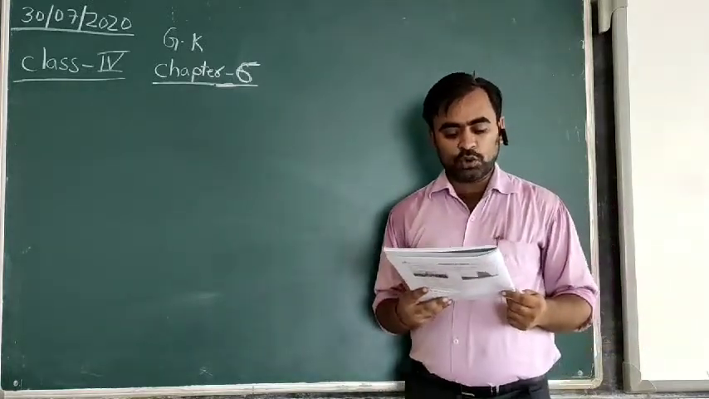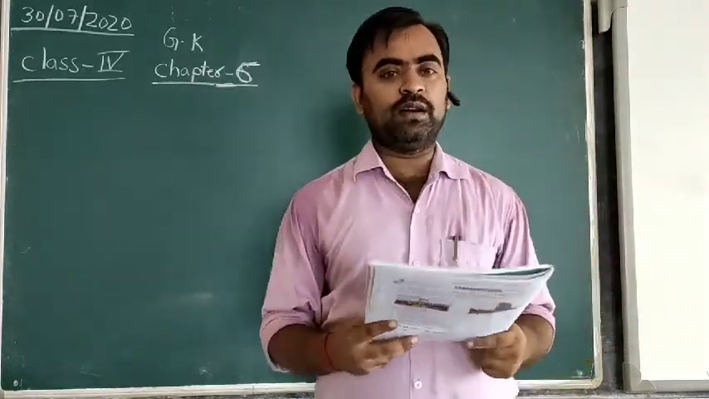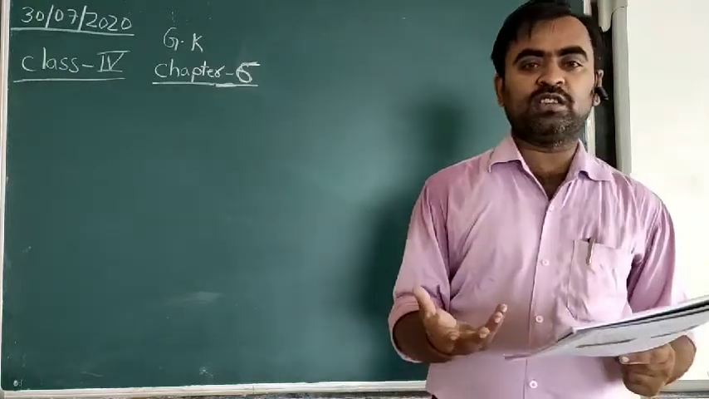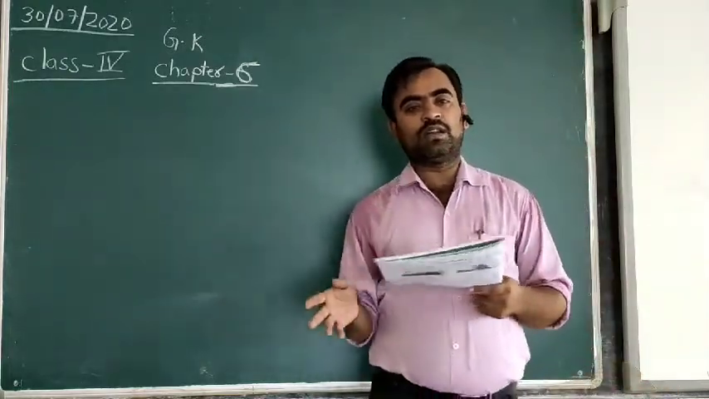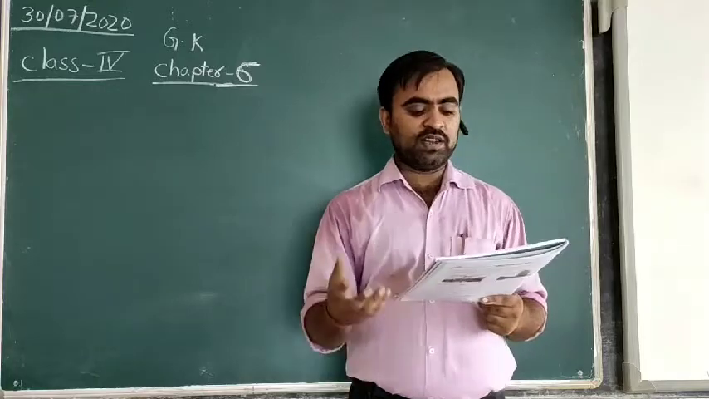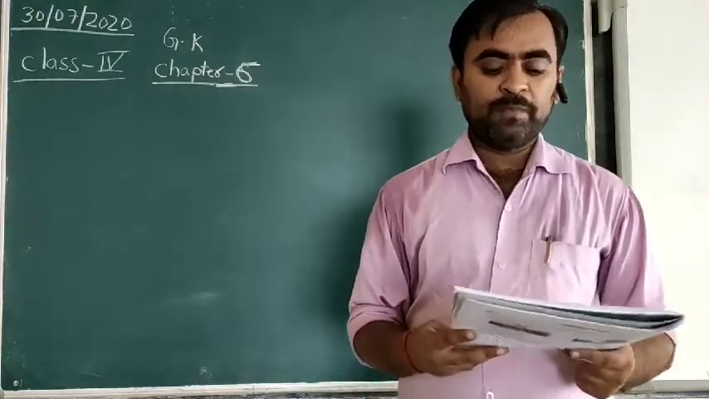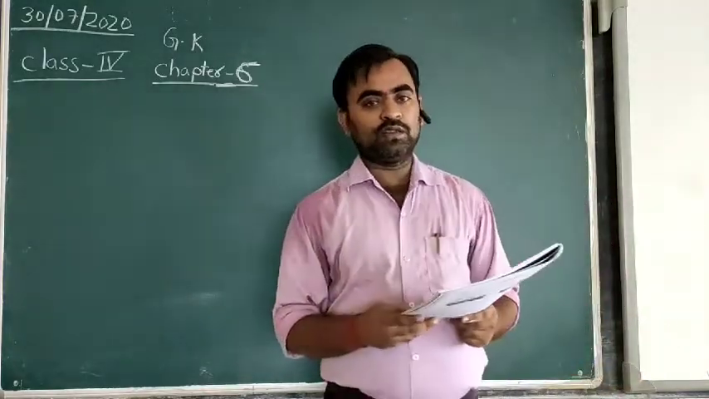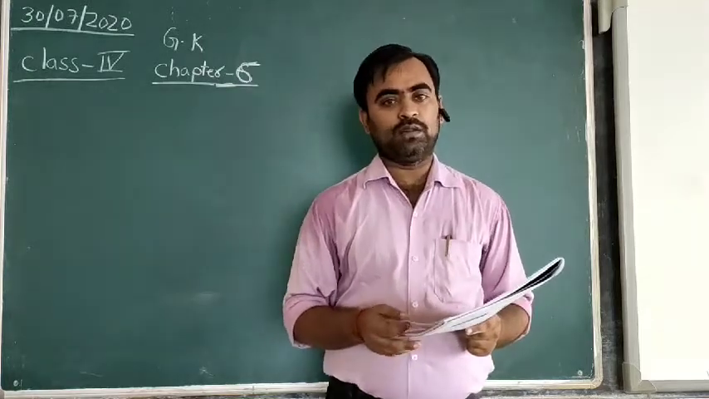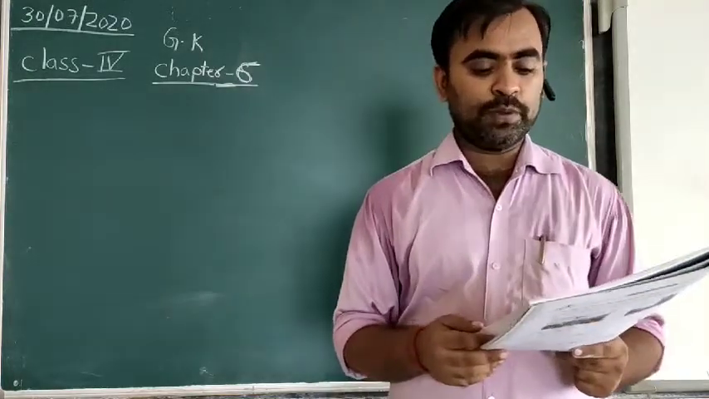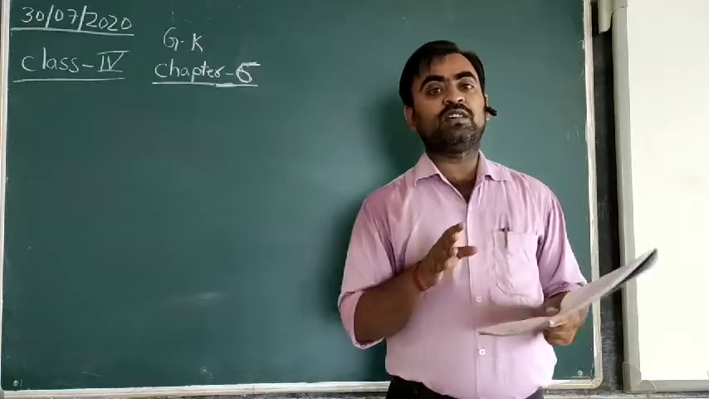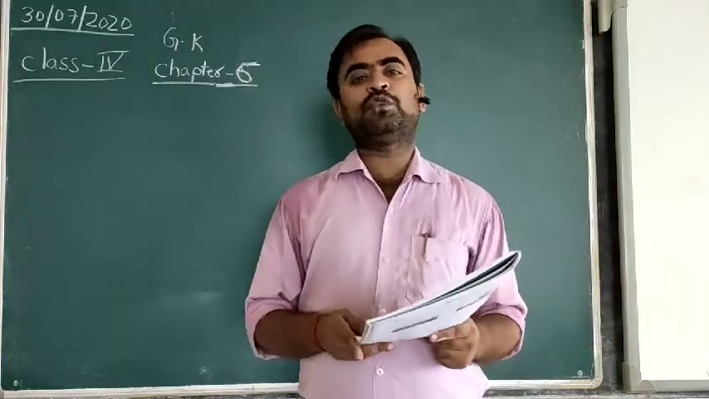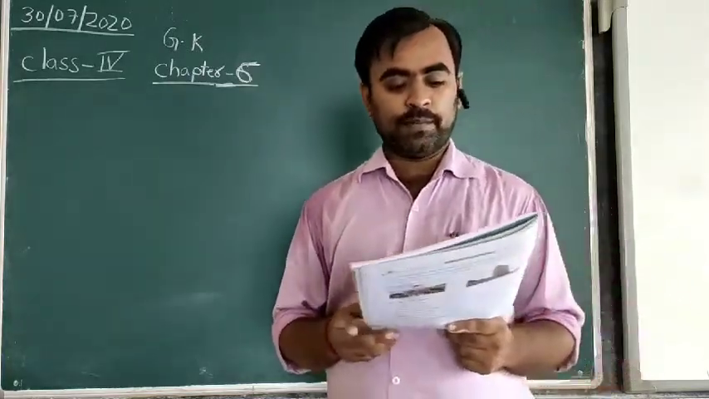Mercury is the closest and the smallest planet. Mercury is the closest planet to the sun, and it is very small in size, the smallest planet, whereas the biggest planet in the solar system is Jupiter. Neptune is the farthest planet.